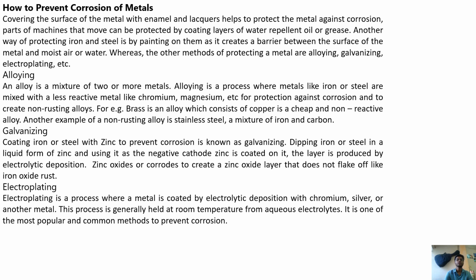Electroplating. Electroplating is a process where a metal is coated by electrolytic deposition with chromium, silver, or another metal. This process is generally held at room temperature for aqueous electrolytes. It is one of the most popular and common methods to prevent corrosion.